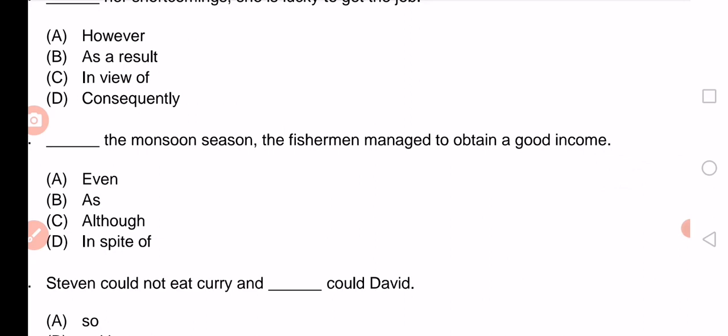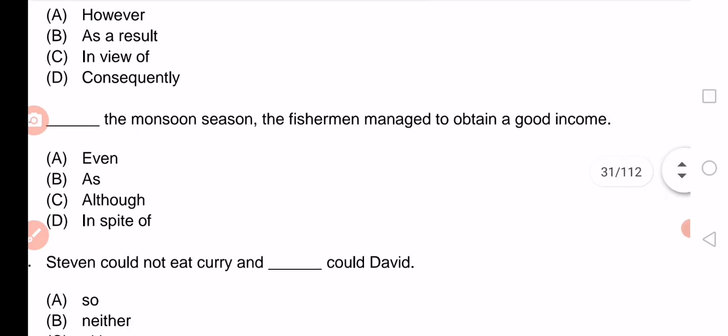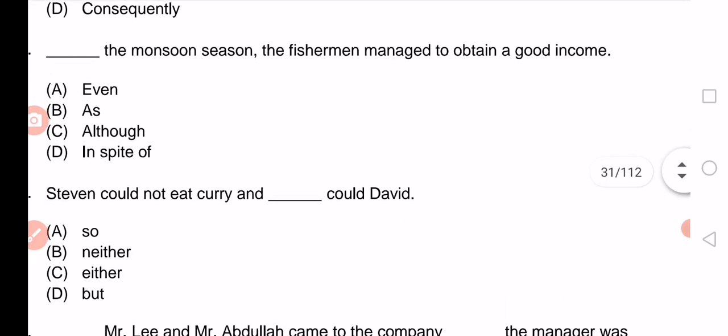I know you must have been confused a lot, especially between C and D, but the best answer is in spite of, because grammatically in spite of has a better structure compared to although. Although the monsoon season, although is not right, in spite of.